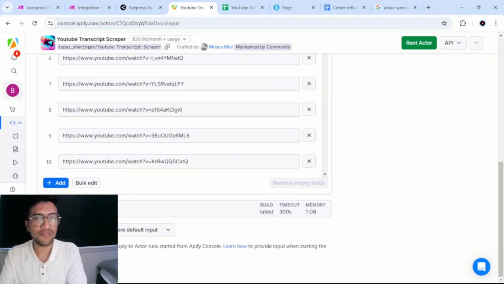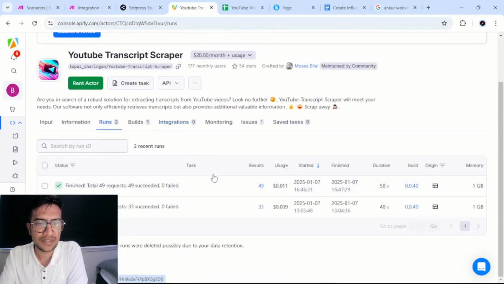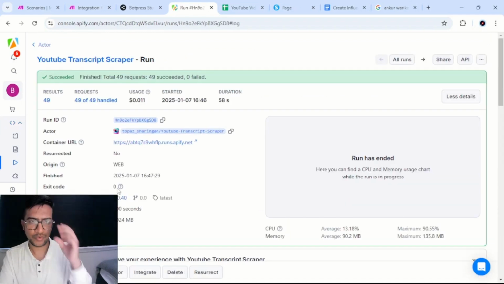And then once you have rented the actor, it gives you an option of run. So you click on run. And once you have run, as you can see, there are 2 runs. Within these runs, this has finished a total of 49 requests. I'll click on this. It takes a bit of time to do this. And let me show you what the output is.